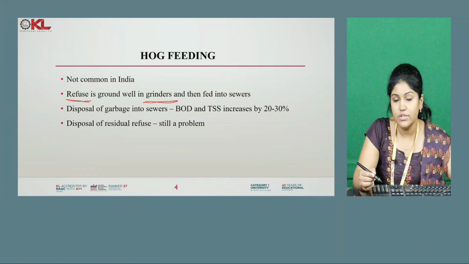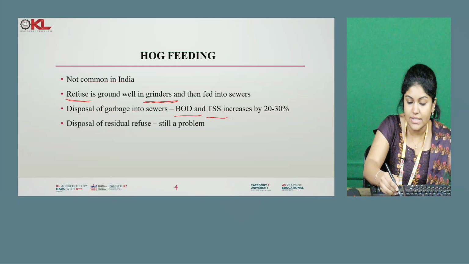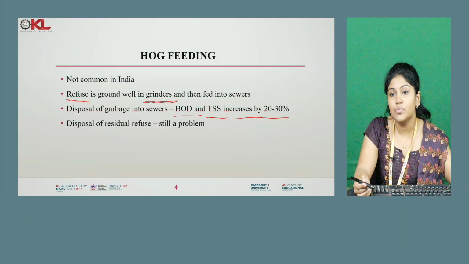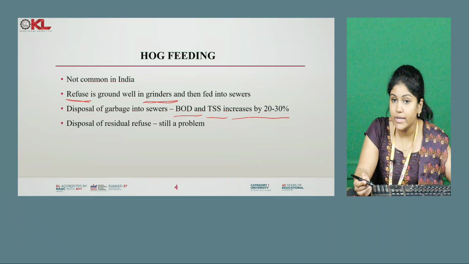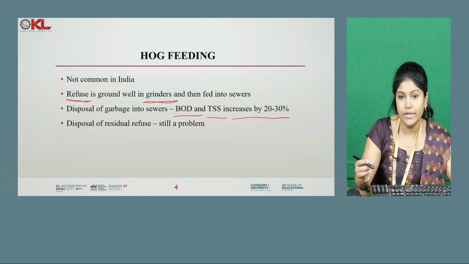When we dispose of the garbage into the sewer, what will happen? The BOD and total suspended solids will increase by 20 to 30% when we dump this ground refuse into the sewer. Hence, the disposal of the residual refuse is a problem. Since the BOD and total suspended solids are increasing, we have to send all the sewer waste finally to a treatment plant. It is very difficult to treat the waste.